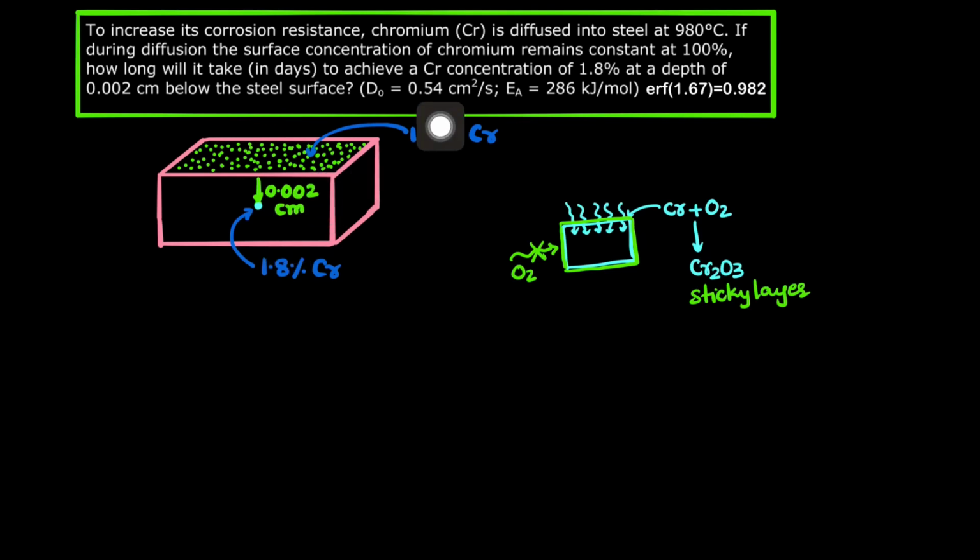Now, all the data is given. D0, the diffusivity, is 0.54 centimeter square per second. EA, the activation energy for this process, is 286 kilojoule per mole, and the error function of 1.67 is equal to 0.982. This value is given, so you don't need an error function table to solve this. Now let's proceed to how to solve this.